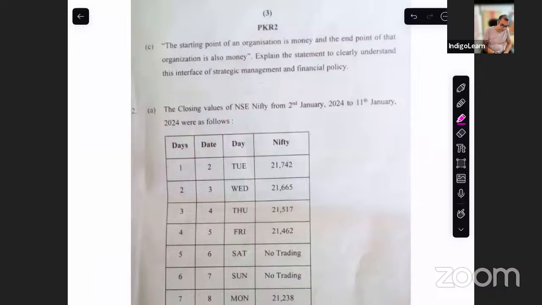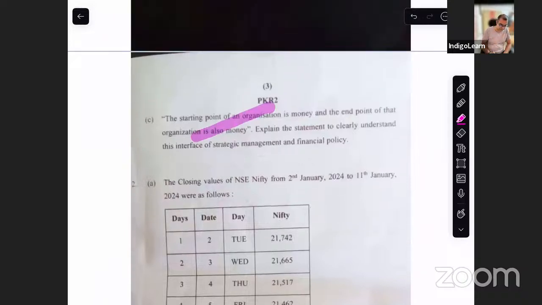Explain the statement that the starting point of an organization is money and the ending point of an organization is also money. Explain the statement to clearly understand the interface of strategic management and financial policy. I told you multiple times, this is a very, very important question that can come in the exam.